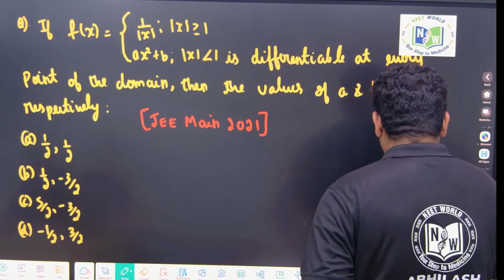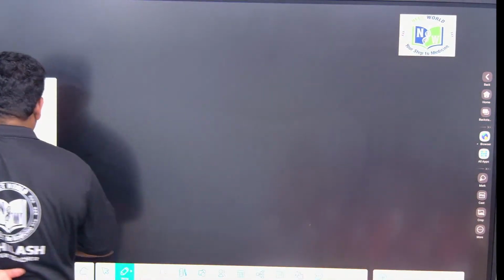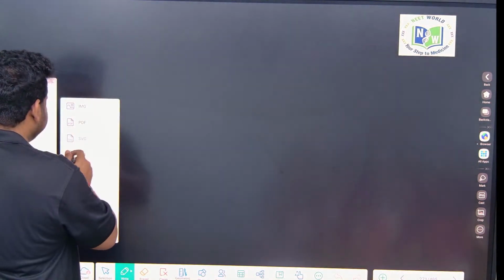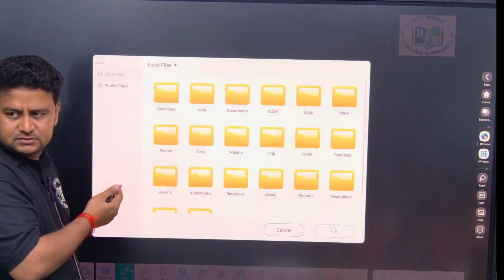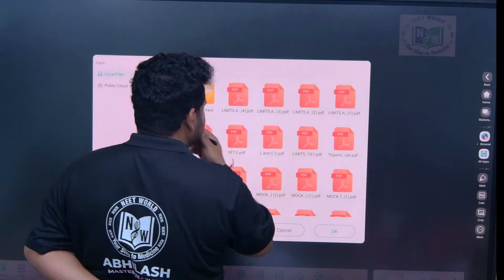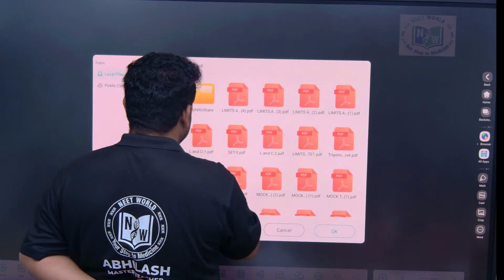Okay, let us go directly to, wait, this much is enough when it comes to differentiability. Let us go directly to the previous year questions. Okay, clear with these things? Let us go directly to previous year questions, you will understand better. We will see EAPCET questions.